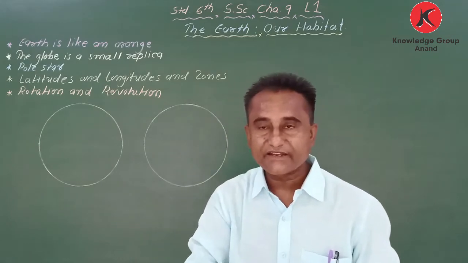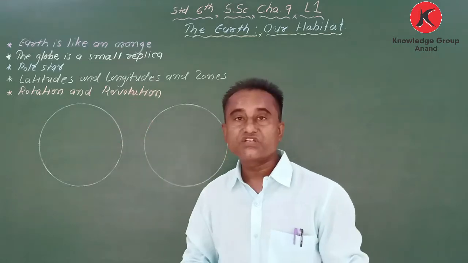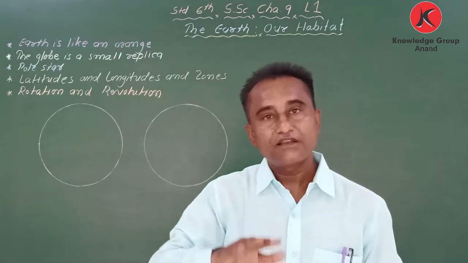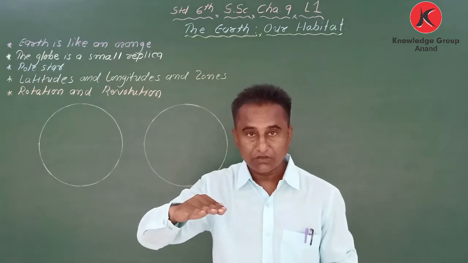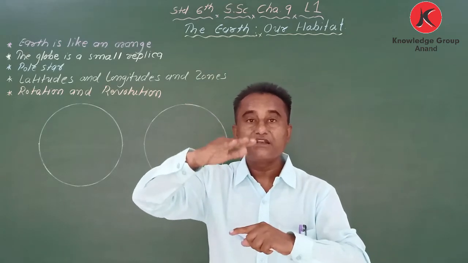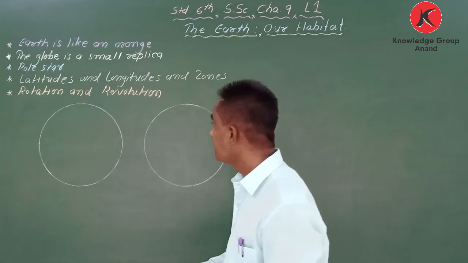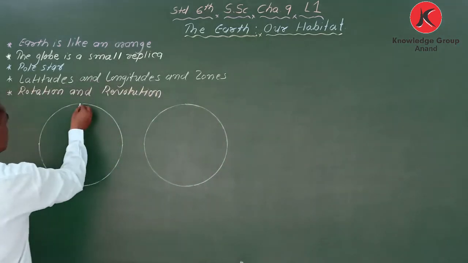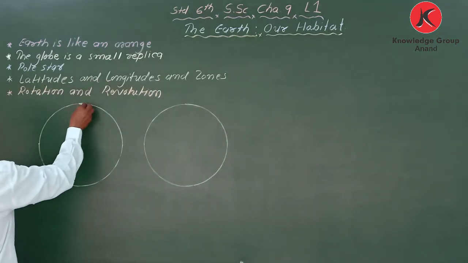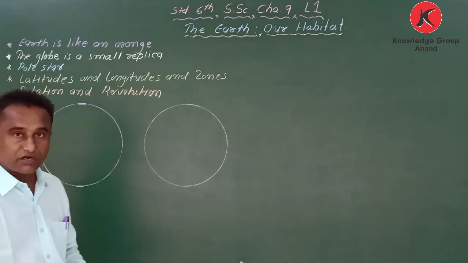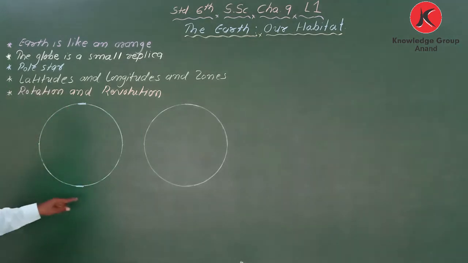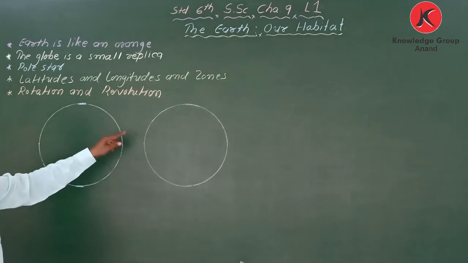Like that, the shape of the Earth is round, but the north pole and south pole, both parts, are a little flat. So here we can say this part and this part are a little flat. Got it? Here I have drawn two pictures of the Earth.